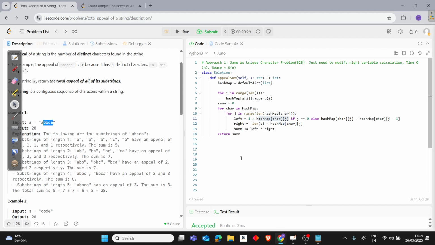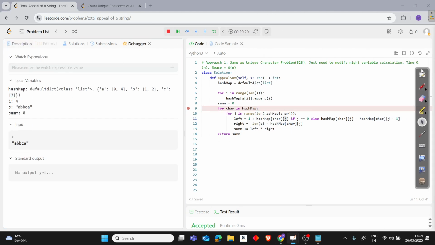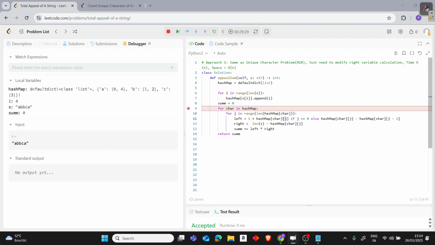So what we would have to do, the J is the dictionary, right? Let's debug this so that we know what we are doing. Let's have the debug mode, and let's move this somewhere. Okay, so we know that.